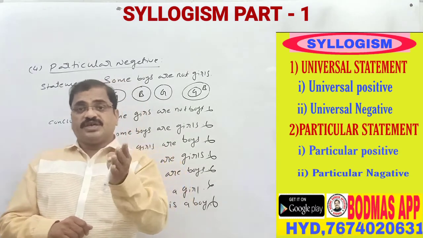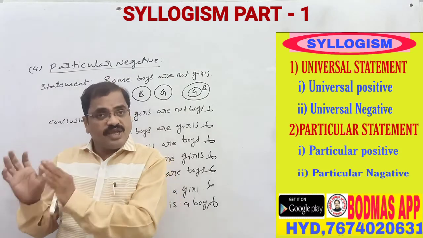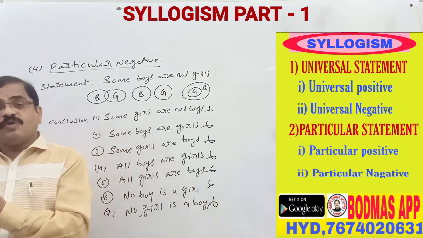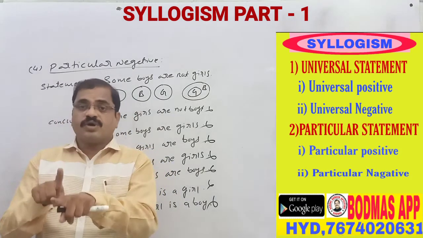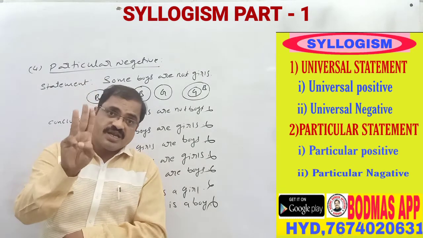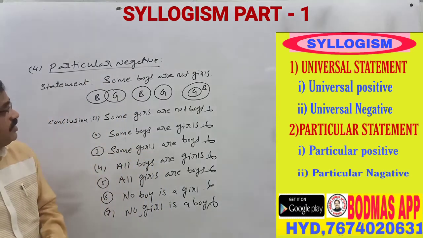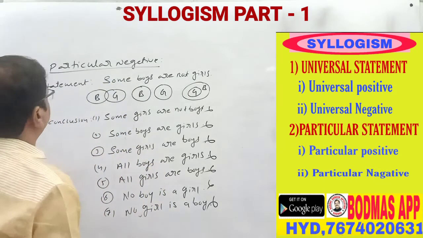Some boys are girls, we have to accept it. Only those two statements are accepted. In the negative statement, when given no boy is girl, accepted, or no girl is boy. Some boys are not girls, some girls are not boys, here conditions 3 support that. Now come to the third statement, particular positive.